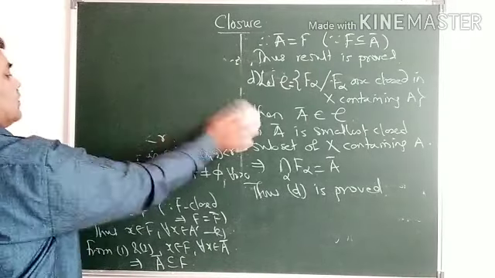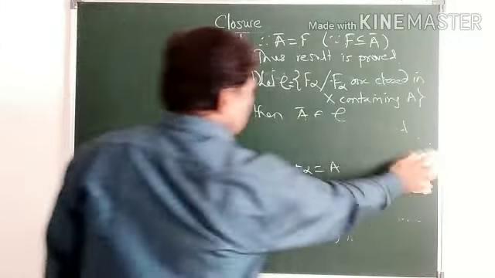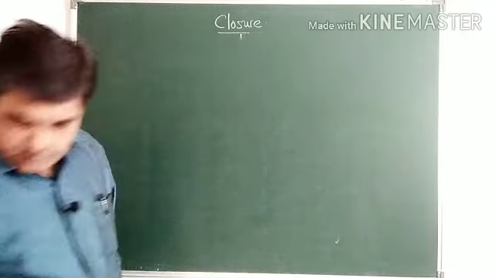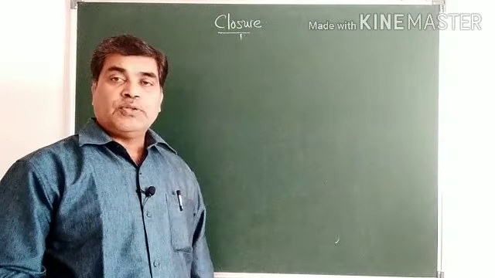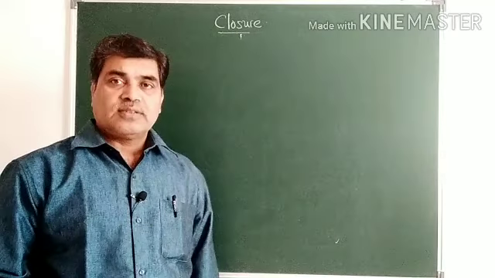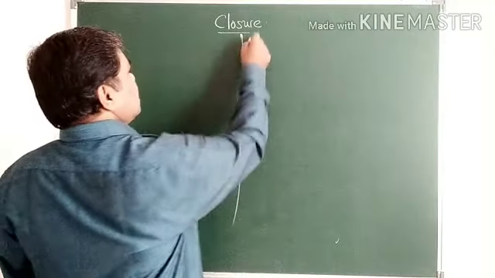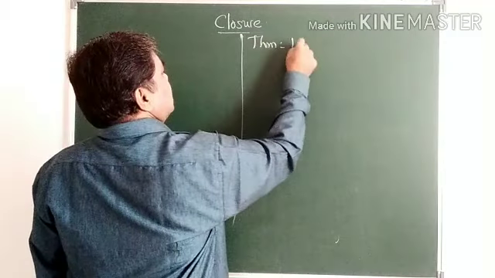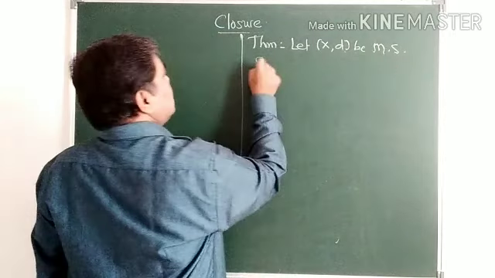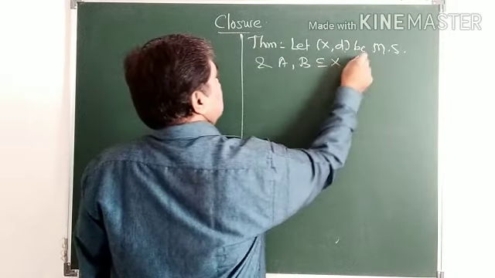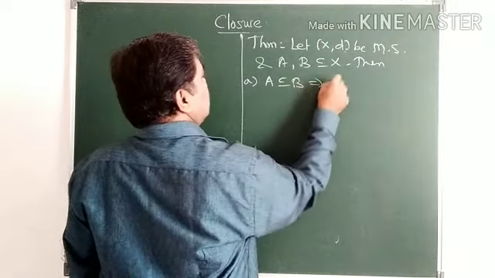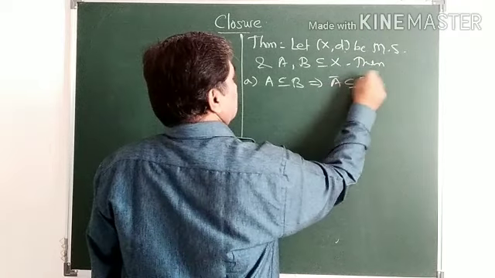So this is the important result on closure of sets. Now we'll find a relation between closures of unions of sets, closures of intersections of sets, and closures for subsets. So the next theorem: let X be a metric space and A, B be subsets of X. Then A subset of B implies A closure is a subset of B closure.